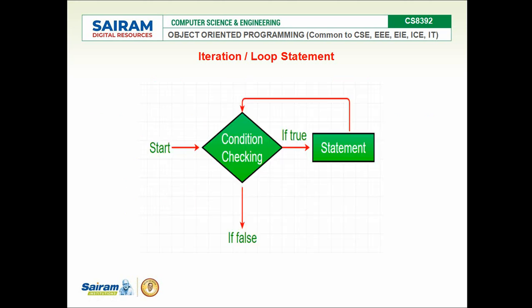This is the general flow of a loop. We check the condition. If the condition is true, the block of statements will be executed. Again I check the condition, and if true, the block of statements is executed. As long as the condition is true, the statements are executed. Once the condition becomes false, it comes out of the loop, and the statements are never executed thereafter. That is the iteration or loop statement.